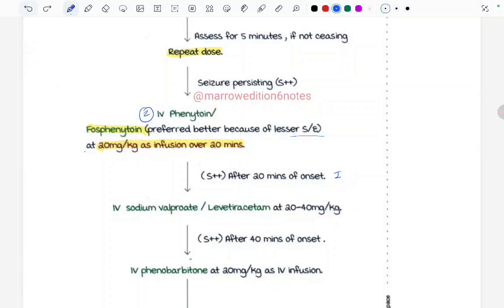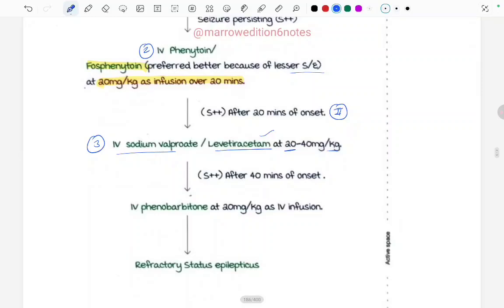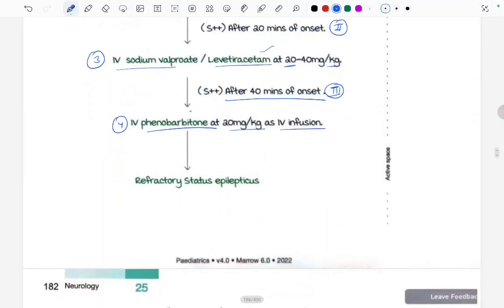then we have to move to IV sodium valproate or levetiracetam. We usually prefer levetiracetam because it is a comparatively safer drug. It is given at the dose of 20 mg per kg, in a certain dilution over 10 to 20 minutes. So again 20 minutes happen after 40 minutes of the onset. The seizure is lasting for about 40 minutes, right? Then we have to move to phenobarbital. Phenobarbital again at the dose of 20 mg per kg as an IV infusion. And now even after giving phenobarbital, that is after 40 minutes of seizure, we give phenobarbital.